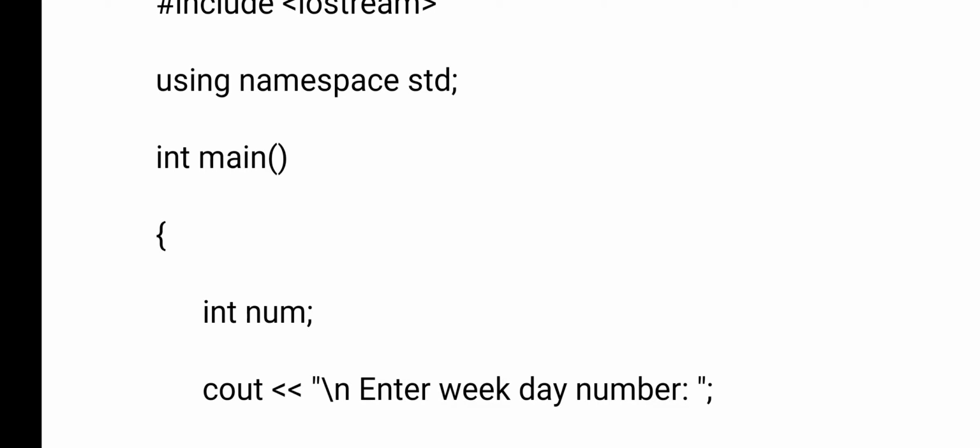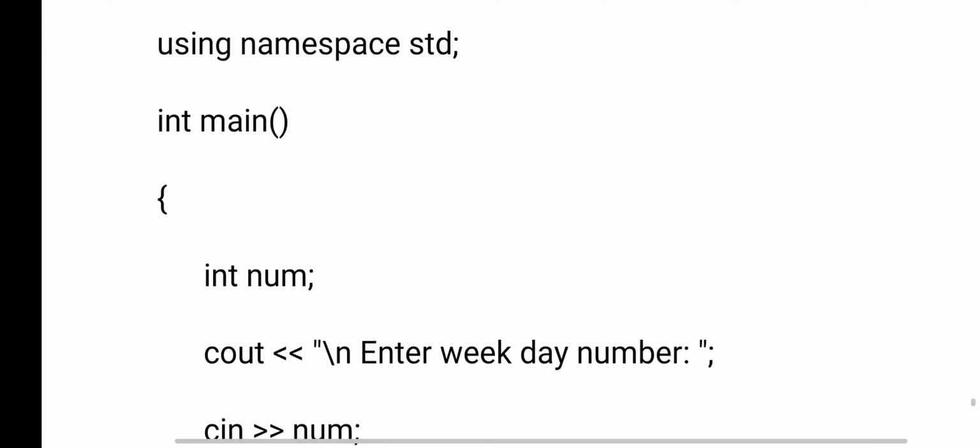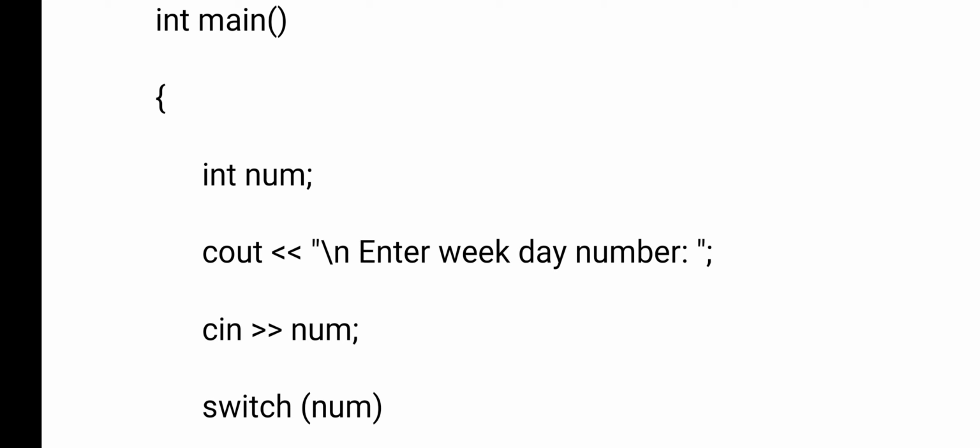As usual, you see the iostream preprocessor directive I have included. Next, the stdlib file I have included. Next is the main function. What is the use of the main function? From the main function only, a program will be executed. And every program should have only one main function.